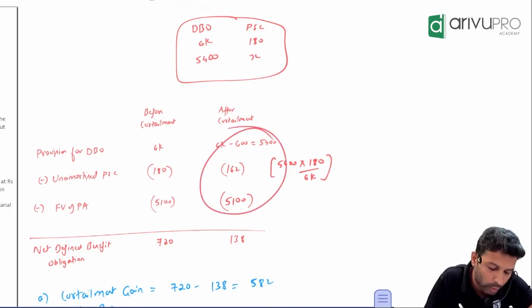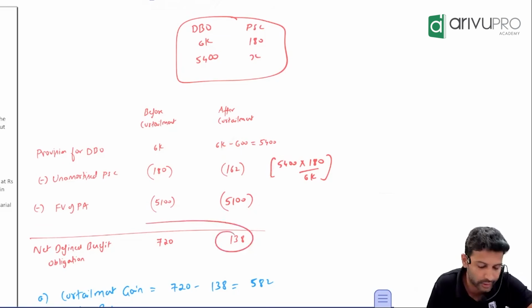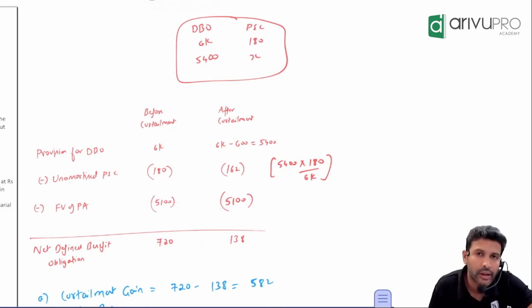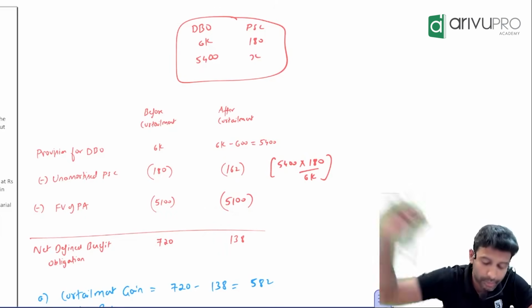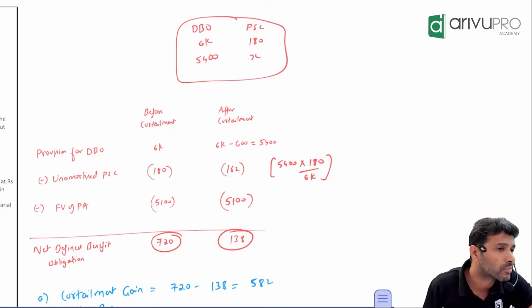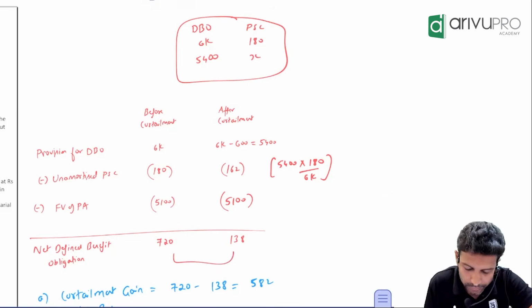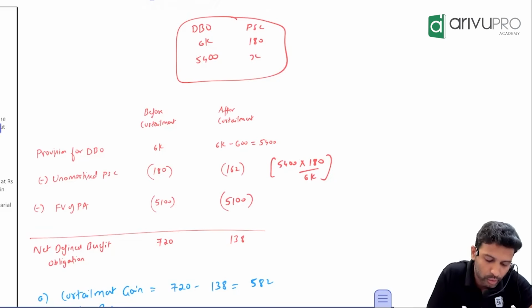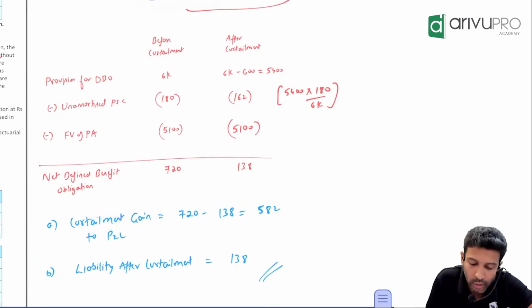Now when you net off these three, what are you getting? 138. What is this 138? Liability after curtailment. Before curtailment, how much was it? 720. After, 138. So is the liability increasing or reducing? Sir, if a liability reduces, is it a loss or gain? Gain. How much did it reduce by? That's what they asked. That 582 is the curtailment gain. Where will it go? P&L. And after curtailment, what is the revised liability? 138. That's what you have to write.